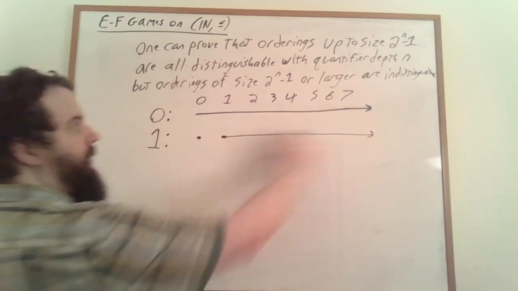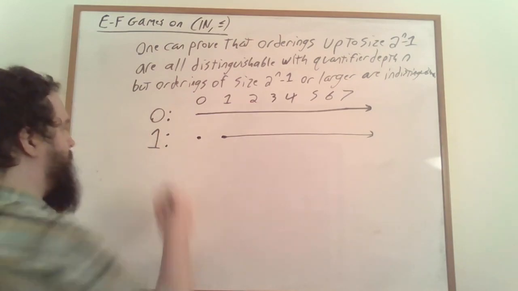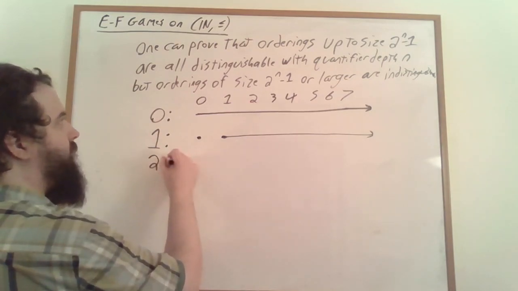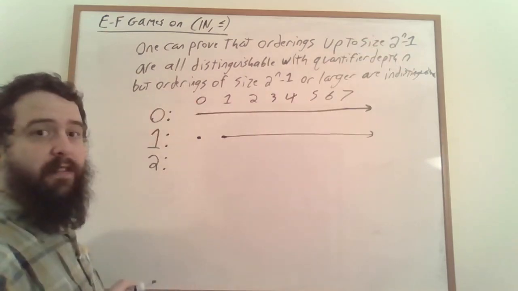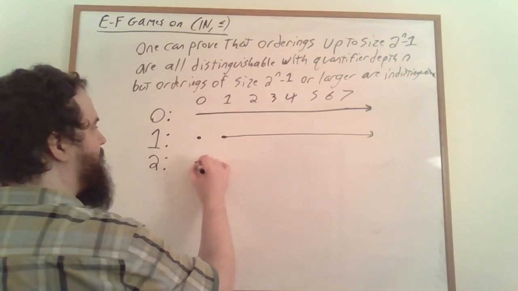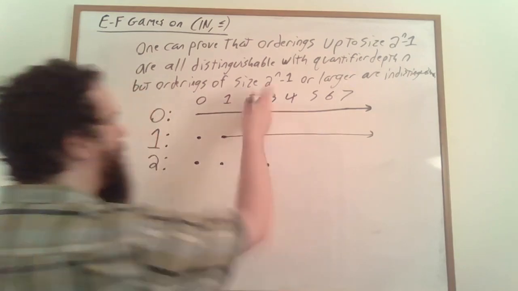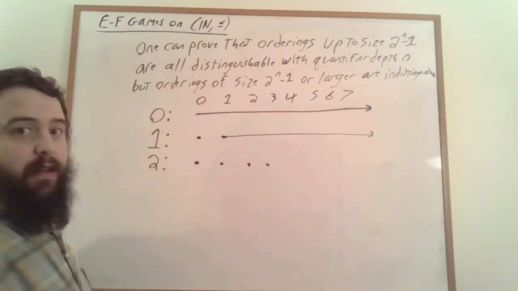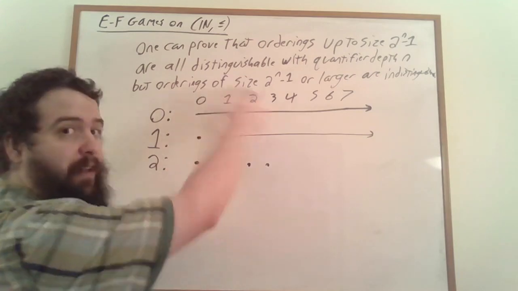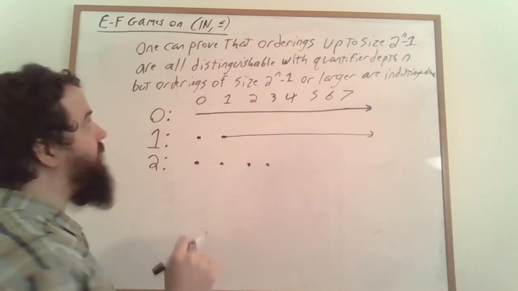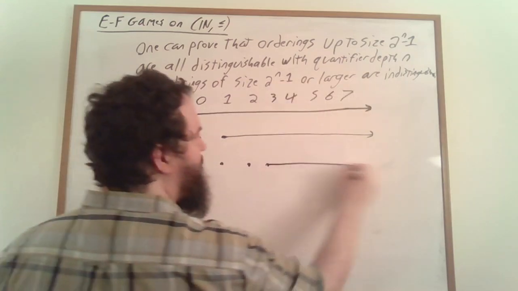So I'll connect these numbers to indicate that they're indistinguishable from each other. If we have 2 turns, orderings up to size 3 are all going to be distinguishable from each other. So we can distinguish 0 from 1, from 2, and from 3. These are all different linear orderings, and we can find formulas of quantifier depth 2 that distinguish them all from each other.